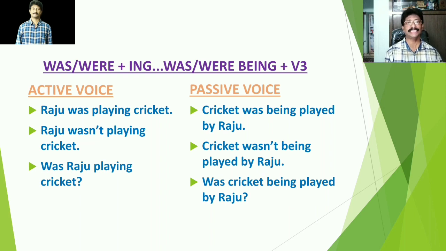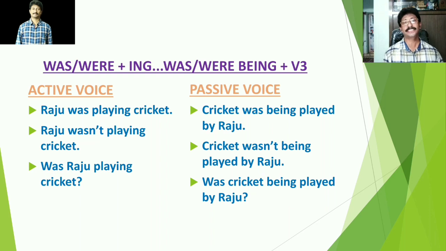Now look at the second sentence. Raju wasn't playing cricket. This is a negative sentence because of the existence of not here. Then how do we change this negative sentence into its passive form? Obviously, the interchange of subject and object is done. Cricket becomes the subject here and it is followed by was, whose position remains unchanged. Also, the not position remains unchanged. Then it is followed by being, which is followed by the third form of the verb. Played, and then by, and then Raju. Cricket wasn't being played by Raju.